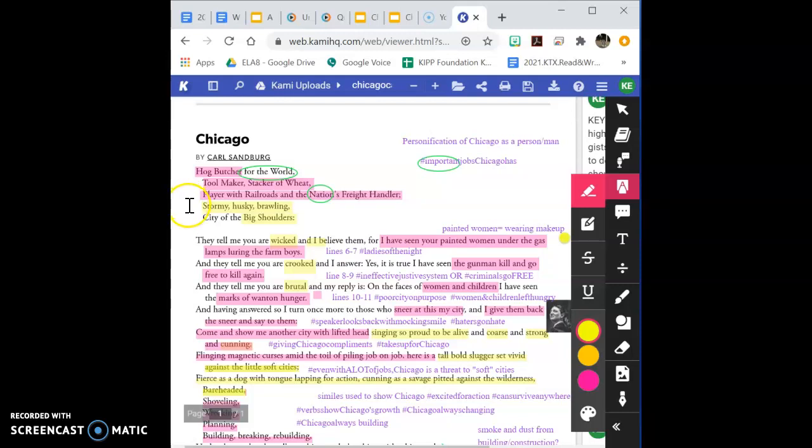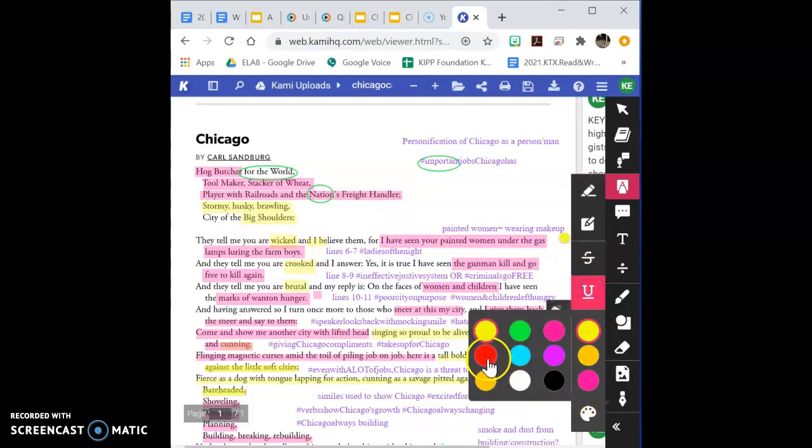So now I'm going to share and underline details from lines 1 through 5 that show the jobs in Chicago, its place in the world, and its character. Okay, so some of this we've already done, but I just want to show you again what this looks like.